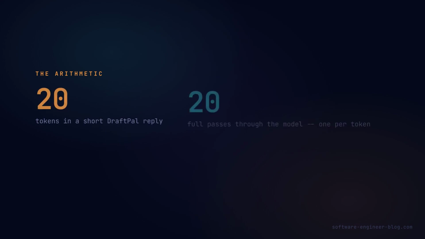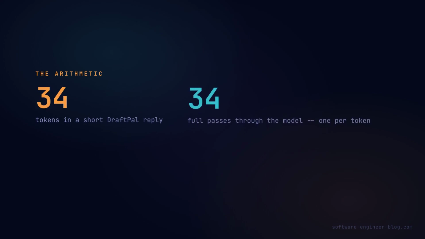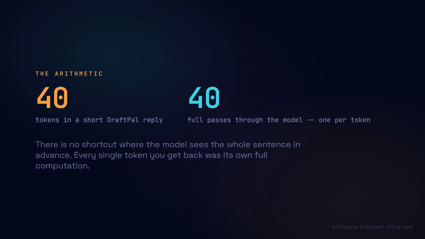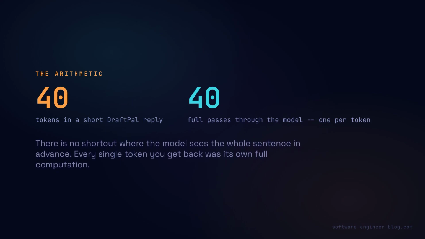And here is the cost, in plain numbers. A short DraftPal reply, 40 tokens long, is not one question asked once. It is that same tiny question asked 40 separate times in order, 1 full pass through the entire model per token. There is no shortcut where the model sees the whole sentence in advance and writes it in one go. Every single token you get back was its own full computation.